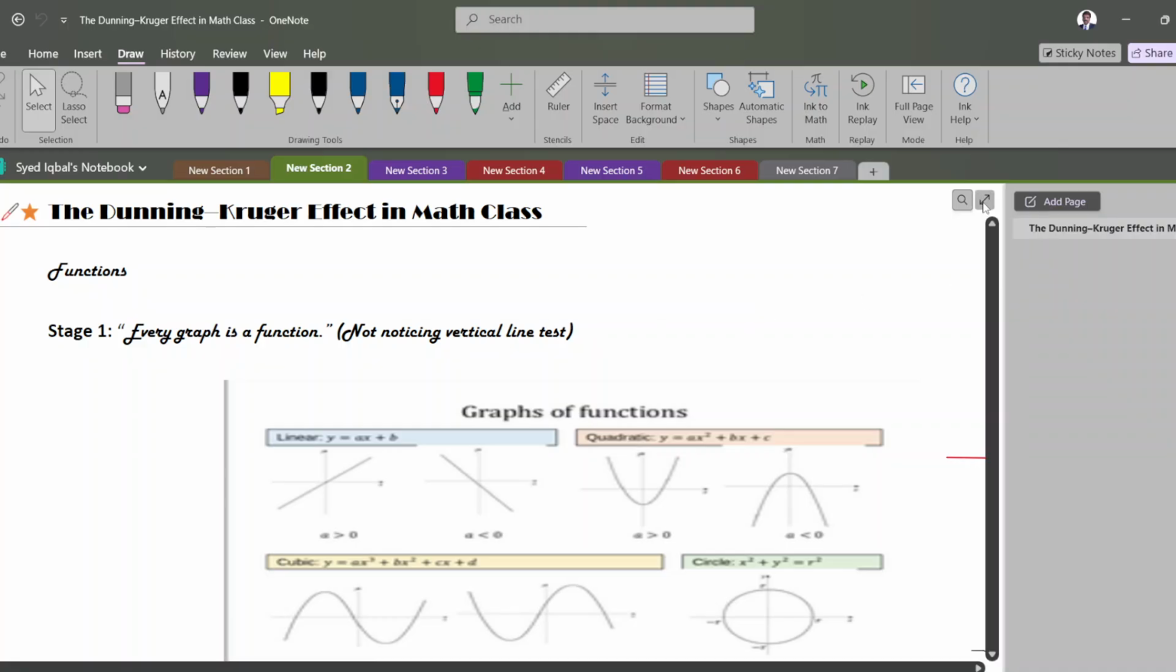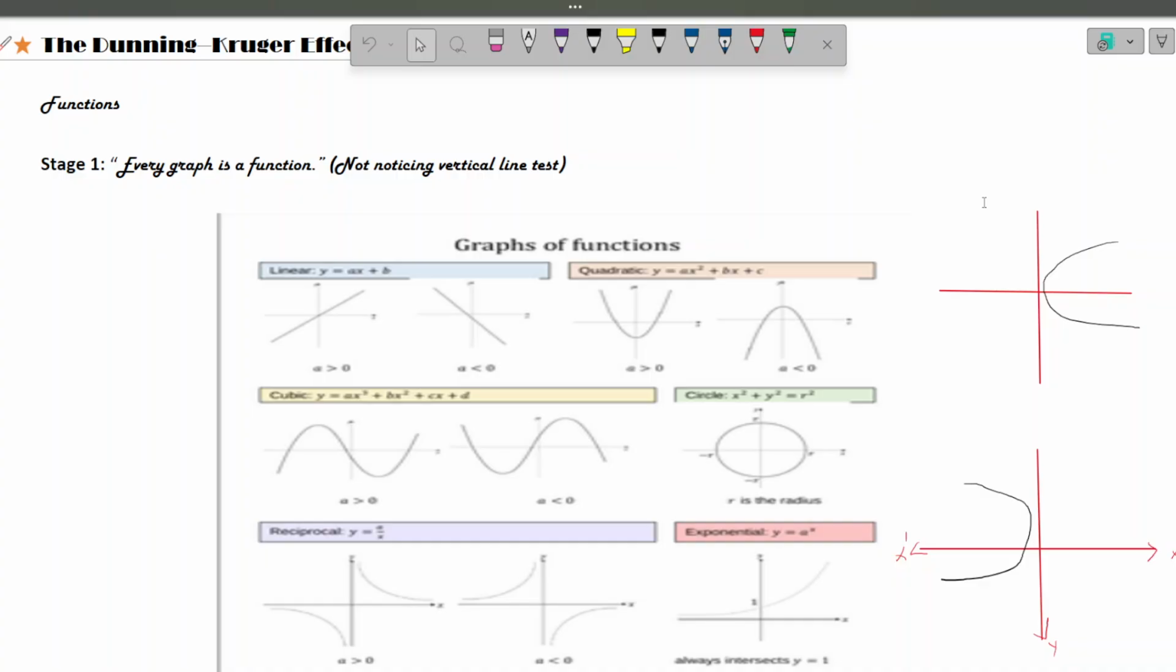Dunning-Kruger effect. So the first stage, suppose stage 1 is what? Students don't know much. So they think every graph is a function. Now these are a few examples. They draw the vertical line test. It is a function. It is a function.